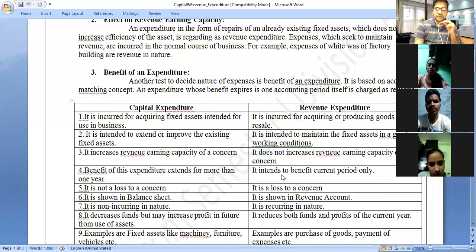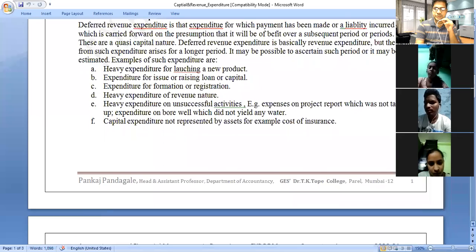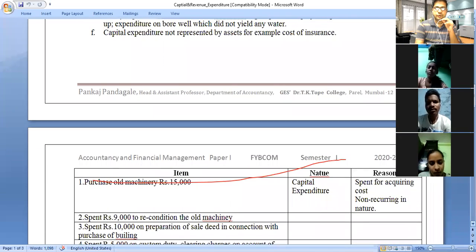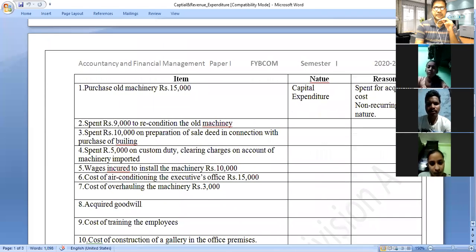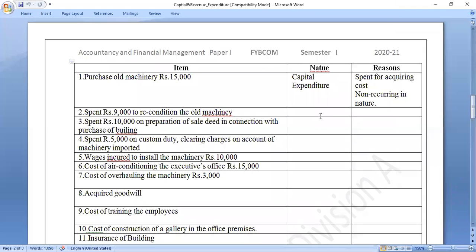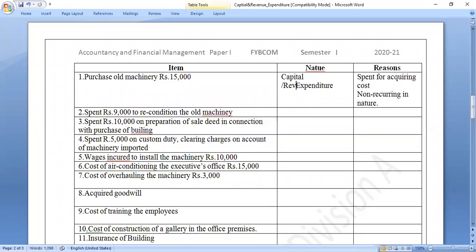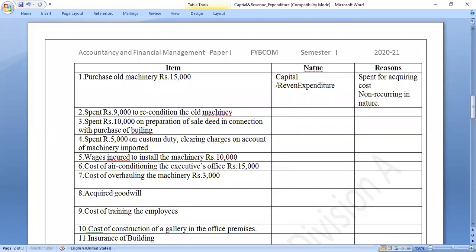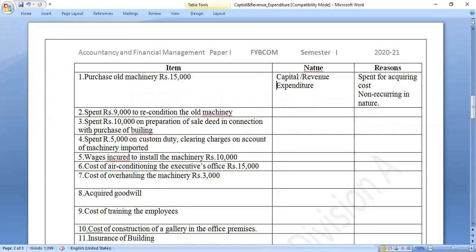Now, these things we have studied: capital and revenue expenditure, and the deferred revenue expenditure in our last lecture. Now we are going to solve the questions. Friends, it's very simple. We have to bifurcate whether it is a capital expenditure or a revenue expenditure. That is what we have to find out.